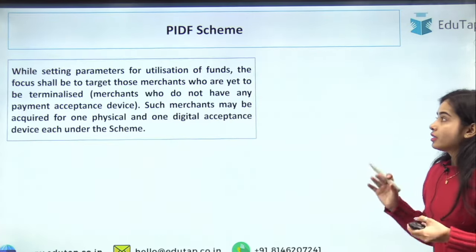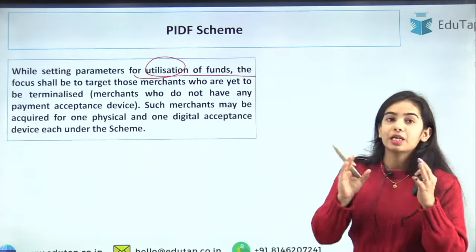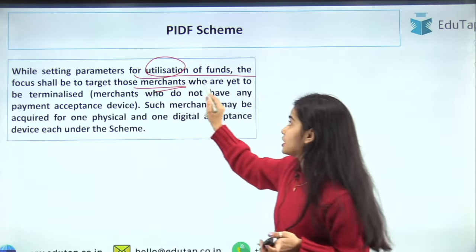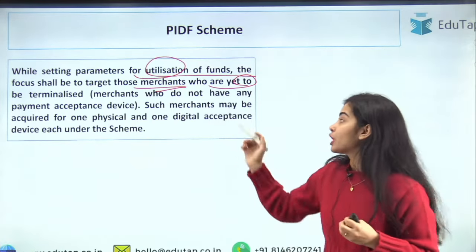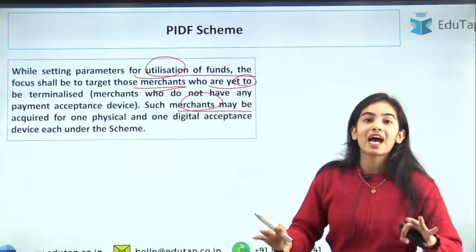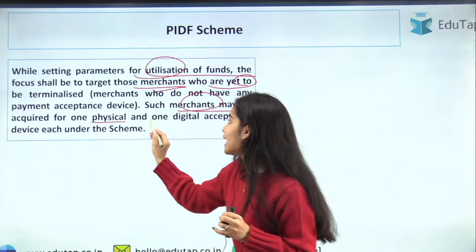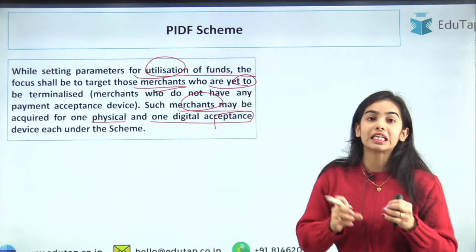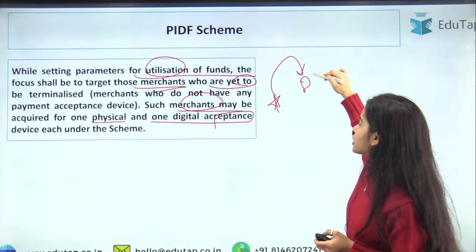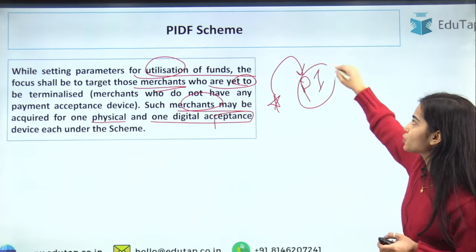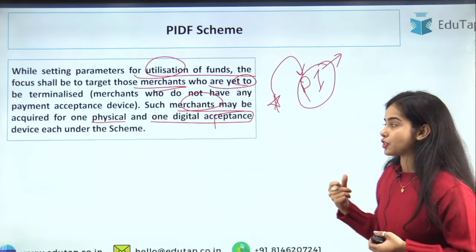Okay. So now, while setting parameters for the utilization of funds, the focus shall be to target those merchants who are yet to be provided the infrastructure. Such merchants that do not have even one of the devices, they should be provided one physical and one digital acceptance device each under the scheme. So the priority should be to provide the payments infrastructure to the merchants that are really in need of it.